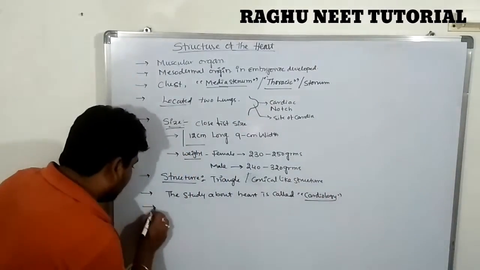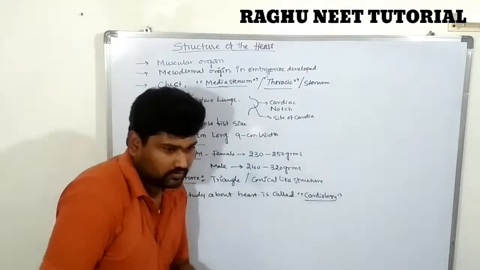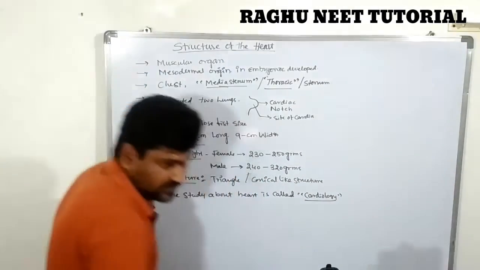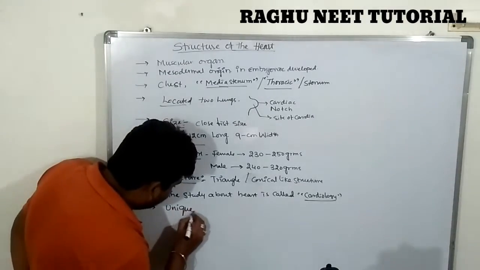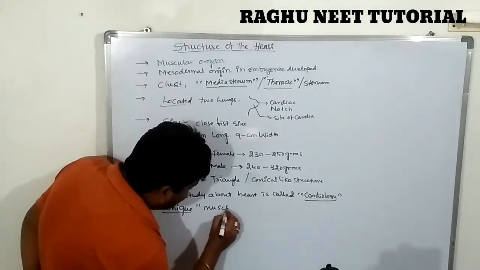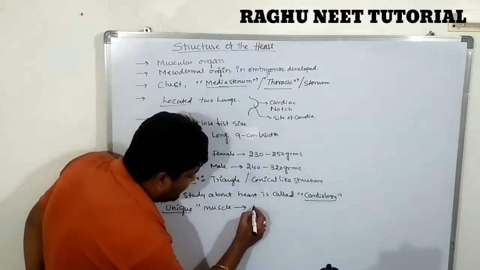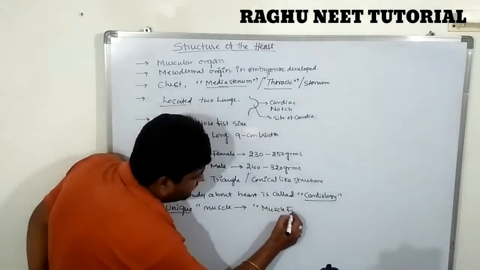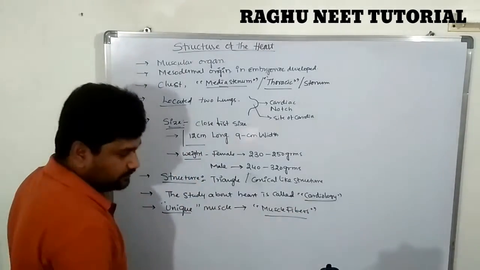The heart is one of the unique muscles. Why? Because it is completely absent of muscle fibers. This is called one of the unique muscles.